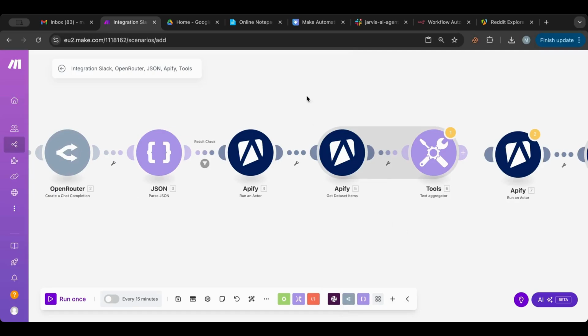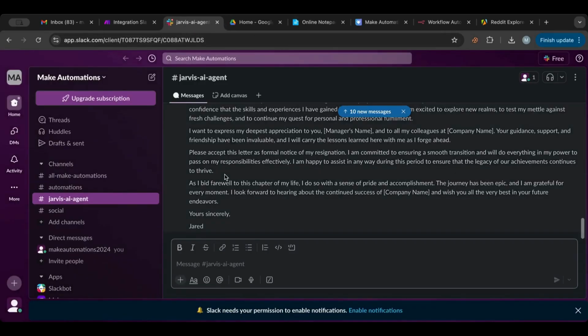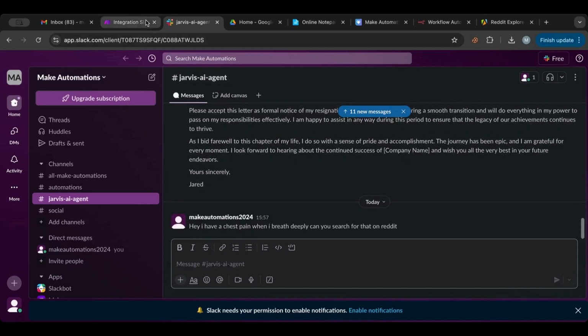Okay, and let's go to Jarvis here, and let's tell, hey, I have a chest pain, for example, when I breathe deeply. Can you search for that on Reddit, please? So I'm gonna send this message, and I'm gonna go here.